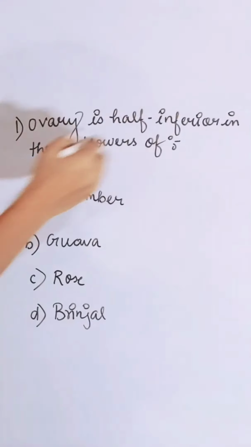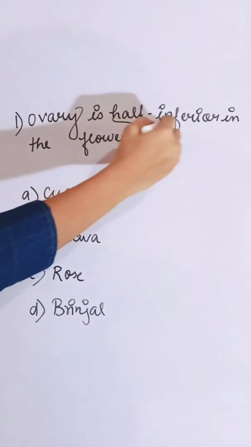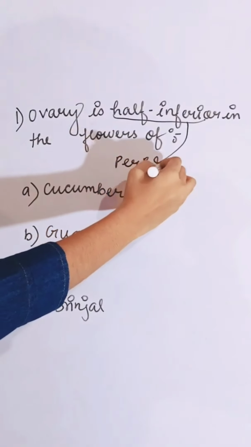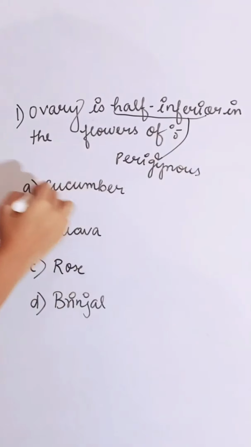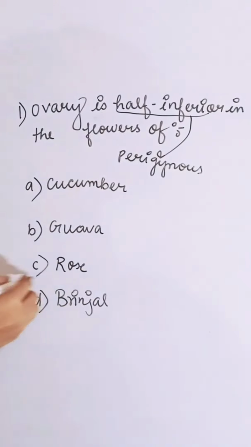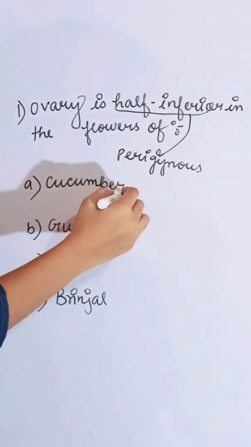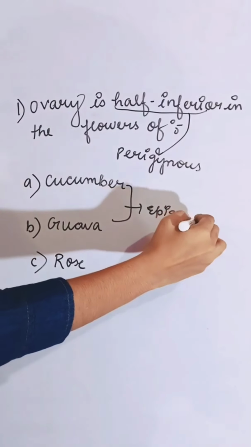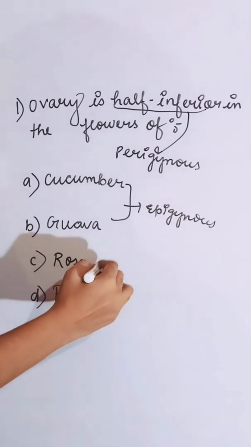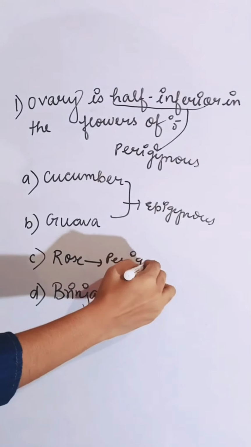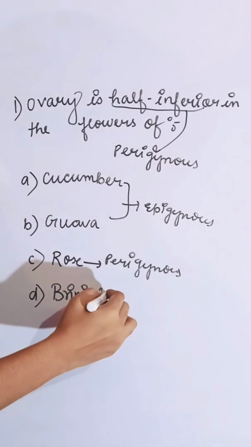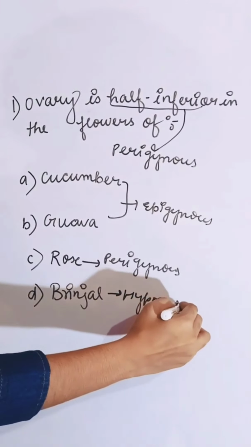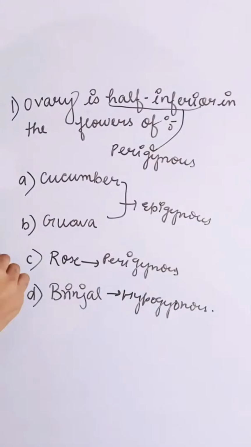Ovary is half inferior in the flowers of, first option cucumber, second is guava, third is rose, and fourth is brinjal. Half inferior ovary is present in perigynous flowers. Cucumber and guava are examples of epigynous flower. Rose is the example of perigynous flower, and brinjal is the example of hypogynous flower. So the correct answer is C.